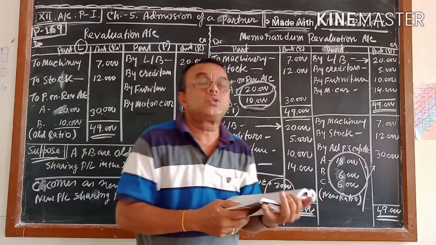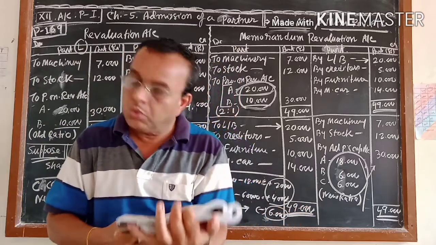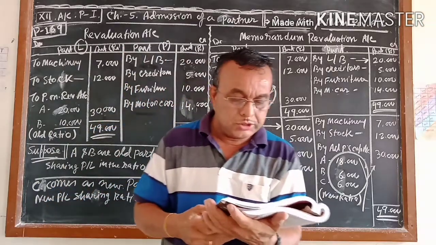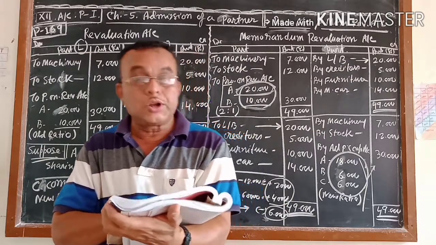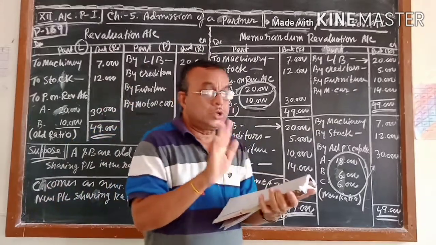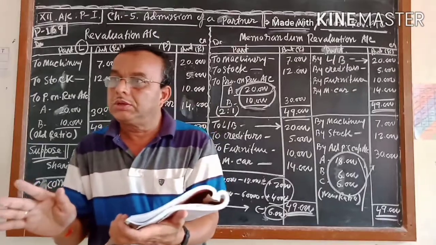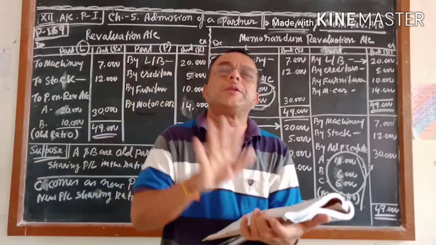To whom? To the old partner. In which ratio? Old ratio. So the old ratio is given as 2:1. The new ratio is given as 3:1:2. For distribution, the new ratio is not required at all. But though it is given in the question, let it be.